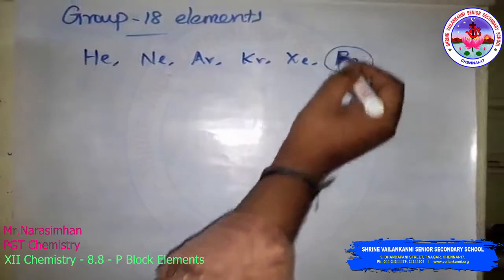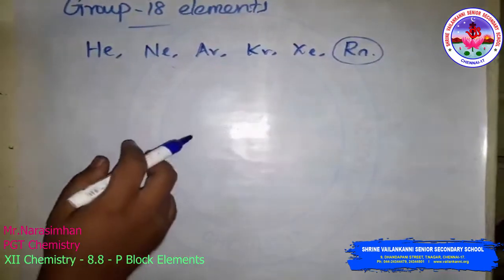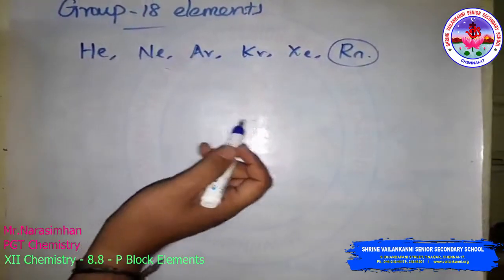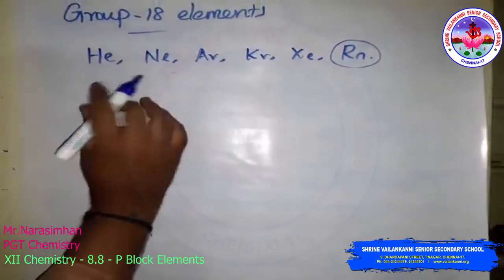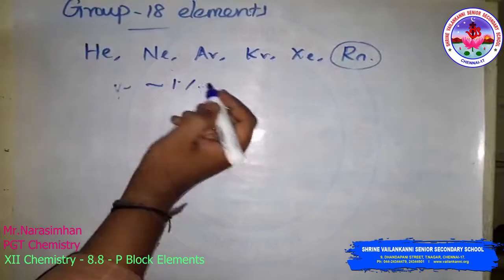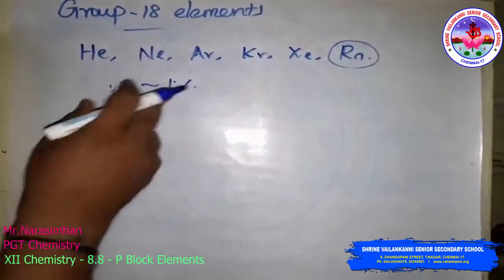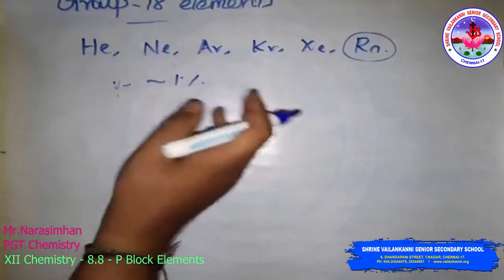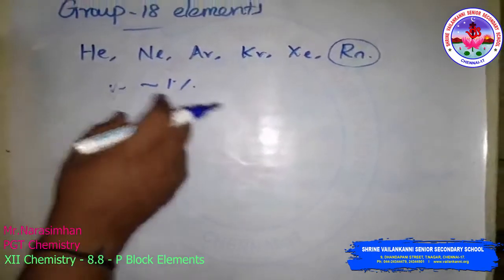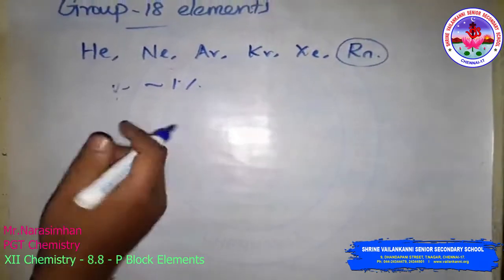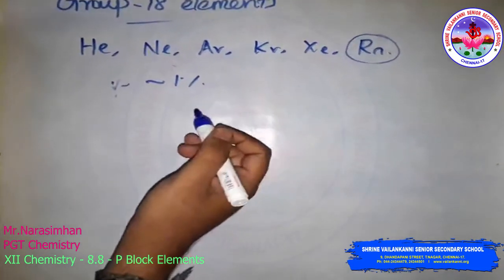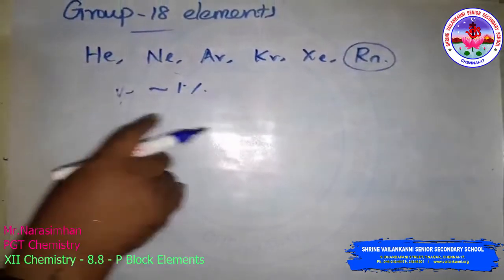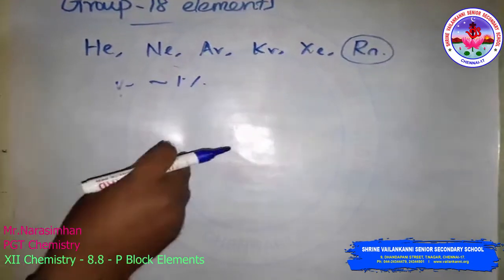Radon is a radioactive element. The abundance in dry air in the atmosphere is approximately 1% by volume, of which argon is the major constituent. Helium and sometimes neon are found in minerals of radioactive origin, for example pitchblende, monazite, cleveite. The main commercial source of helium is natural gas.